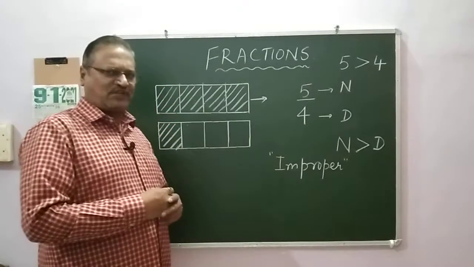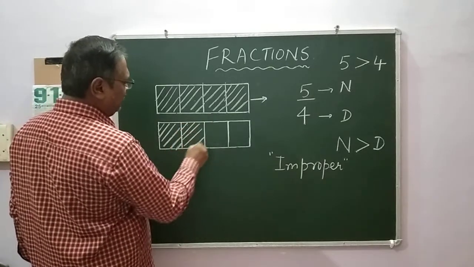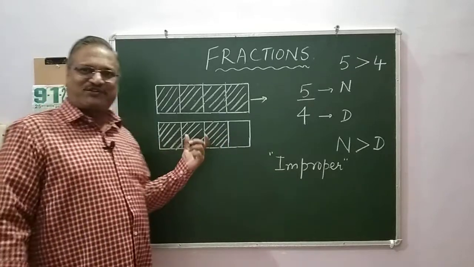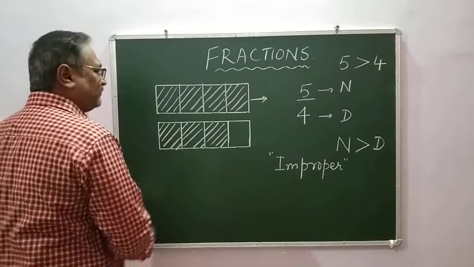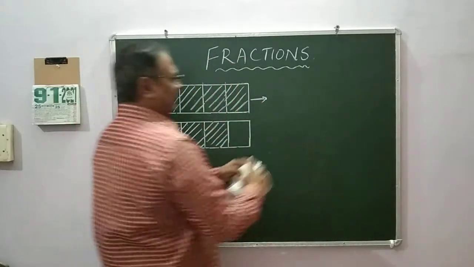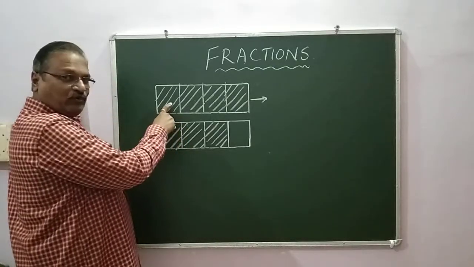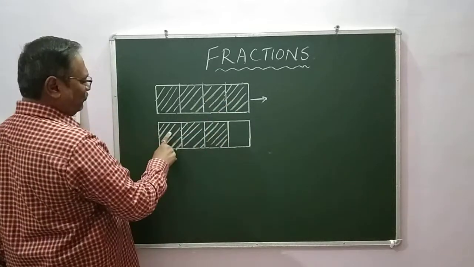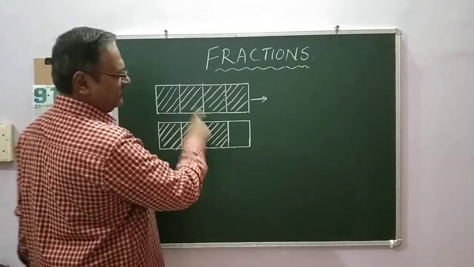We will take one more example, right? Now I am going to take one more part and one more part, right? Now what does this fraction represent? Let me count it and write it carefully. 1 by 4, 2 by 4, 3 by 4, 4 by 4, 5 by 4, 6 by 4, 7 by 4.